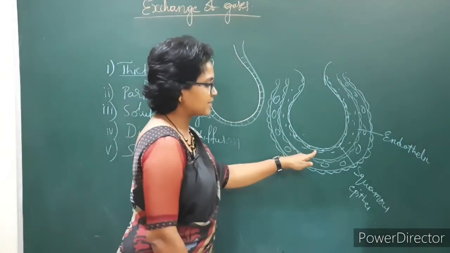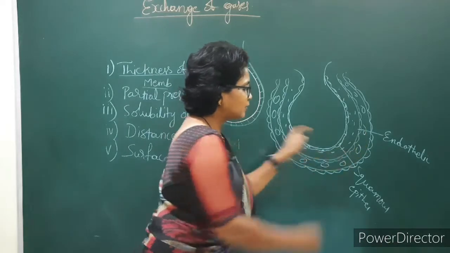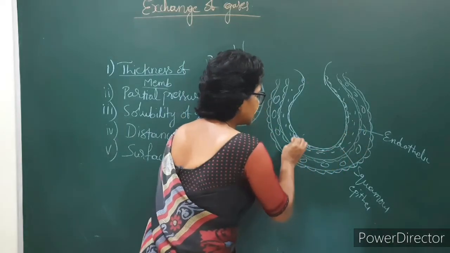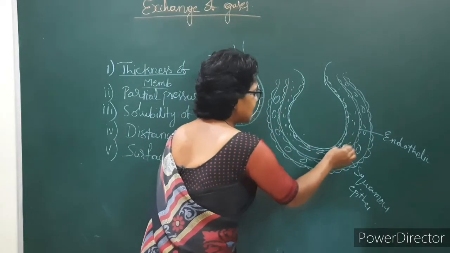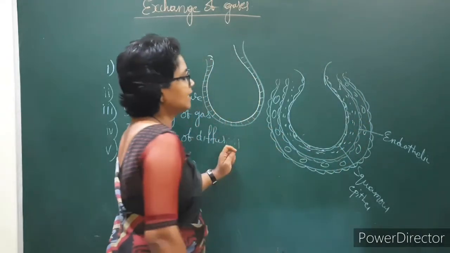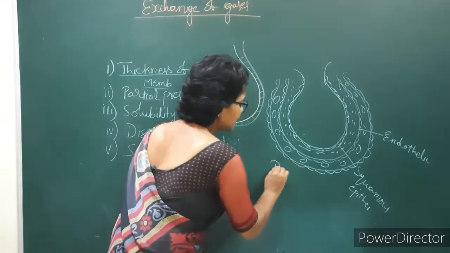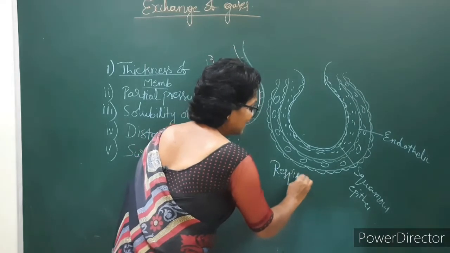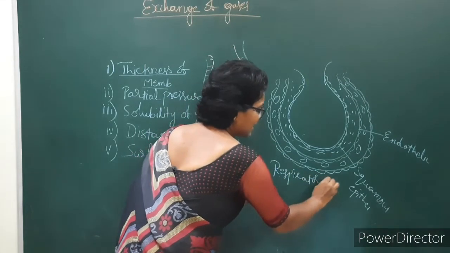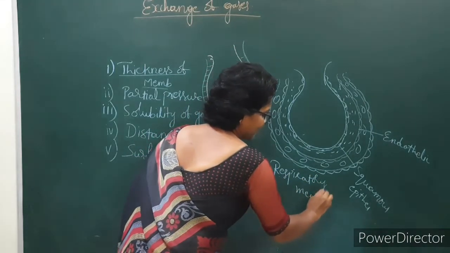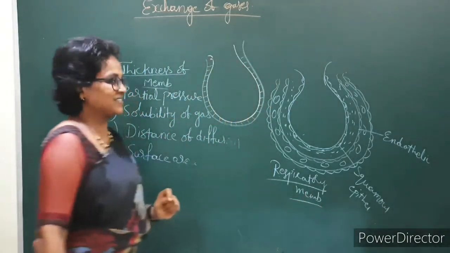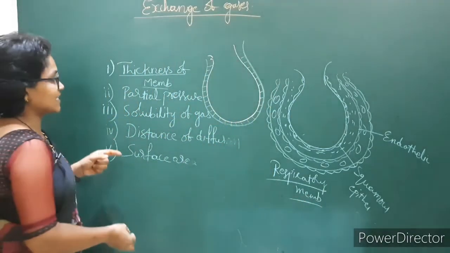It is made of the squamous epithelium and the endothelium of the blood vessel, and in between them the basement membrane is located. It leads to the formation of which membrane? The respiratory membrane. It is very thin and it facilitates the diffusion of gas.